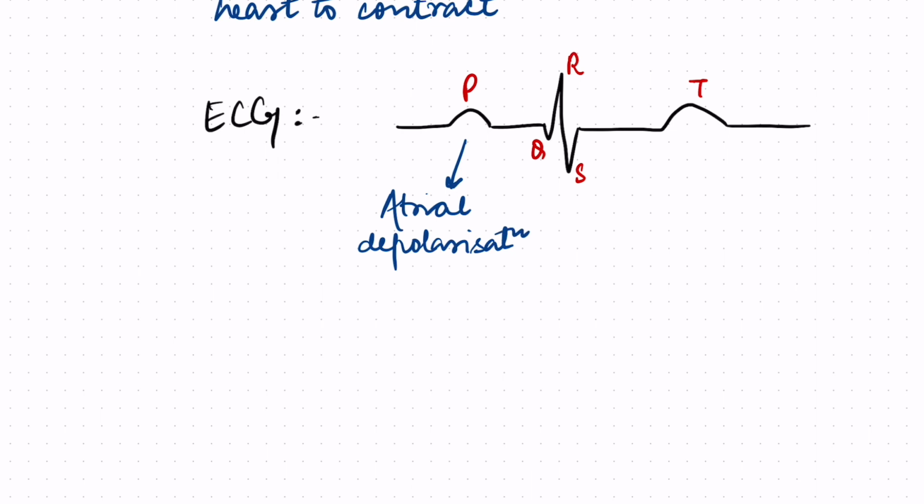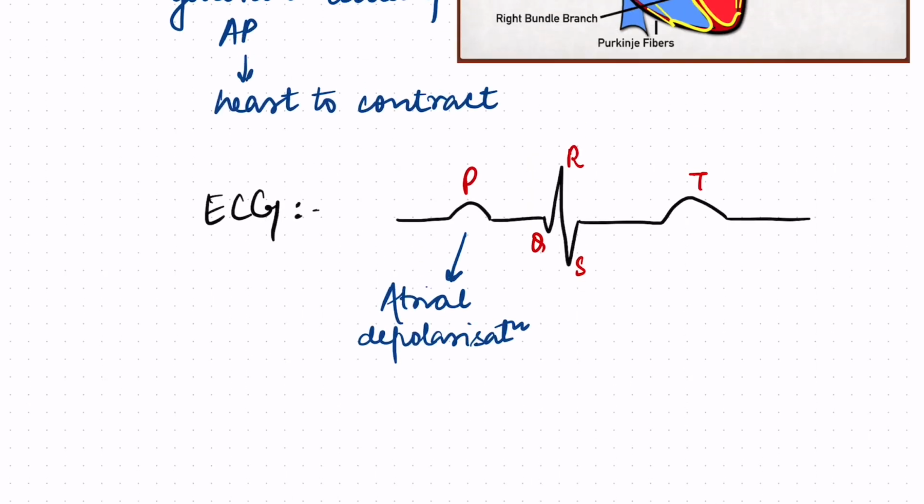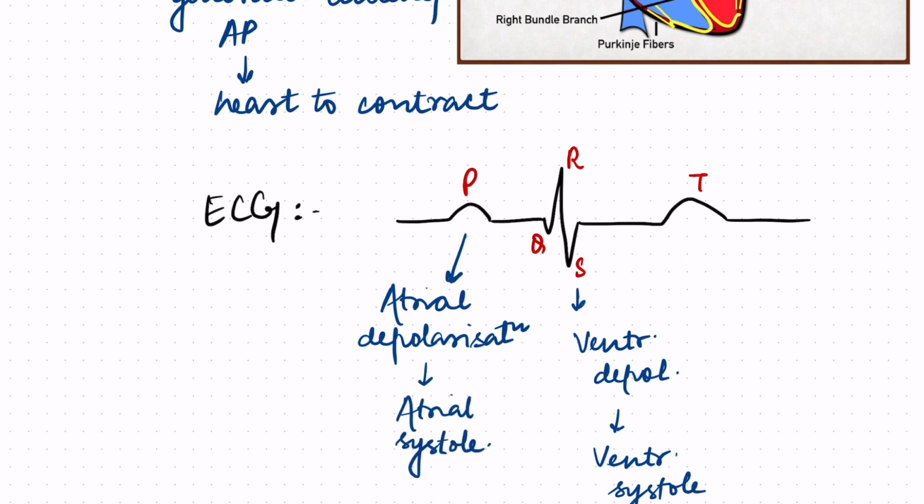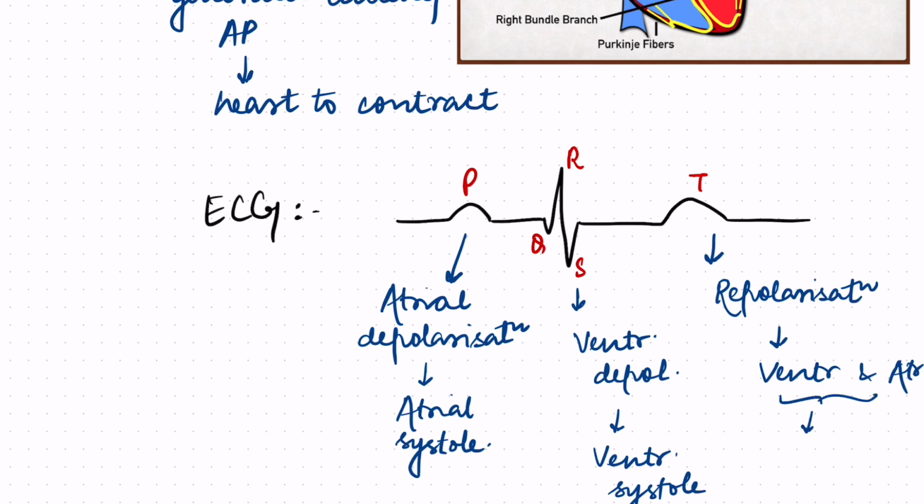Systole is the muscular activity, the contraction, but ECG is the study of the electrical activity. So firstly, atria have to depolarize in order to contract. Then the QRS denotes ventricular depolarization, which will in turn cause ventricular systole. And the T wave is a repolarization wave, the relaxation wave, the repolarization of the ventricles and the atria, which I told you is the joint diastole.